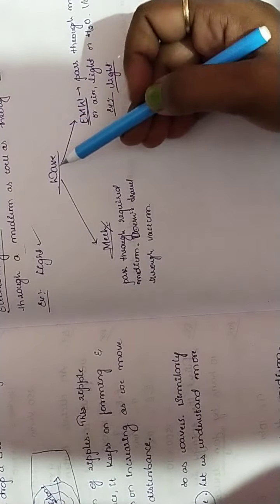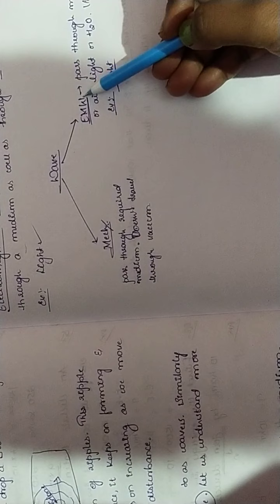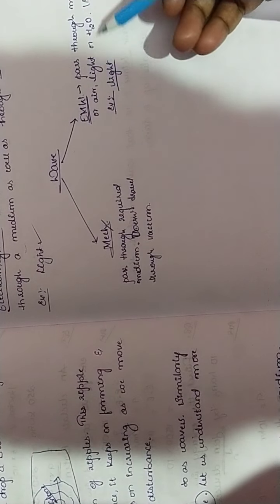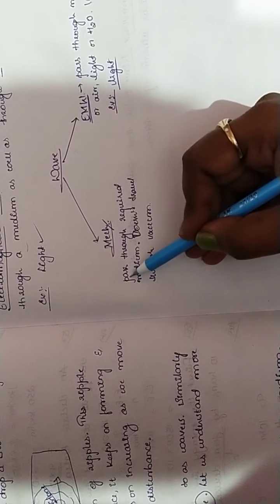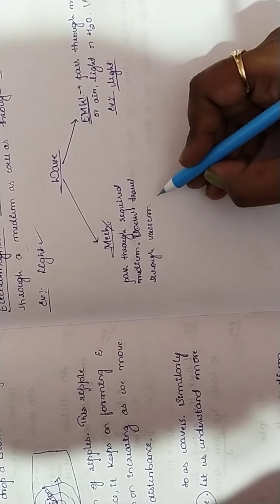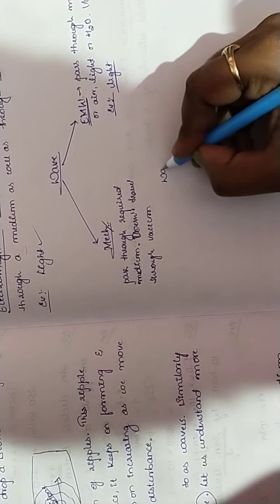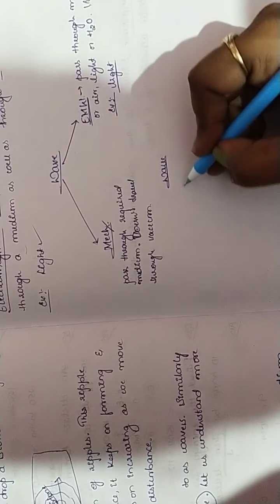I hope you children got an idea now. Electromagnetic wave can pass through medium, air, light or water, and it even travels through vacuum, for example light, whereas mechanical wave passes through a required medium and does not pass through vacuum. Let me write it as wave again.